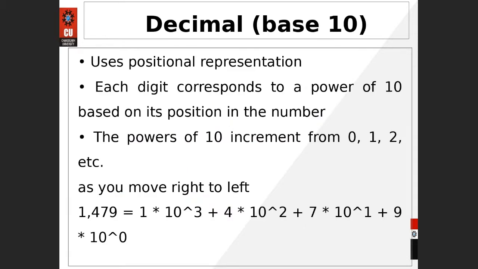So every number system has some base. Whenever you are going to write a number in decimal, like 978, how would I know that it is a decimal number system? So we generally use the base. Here we are going to use 10, because we have a total of 10 digits in the decimal system, like 0 to 9.